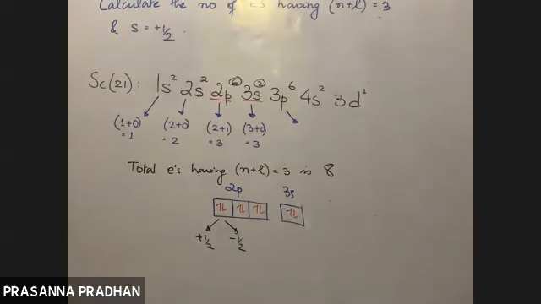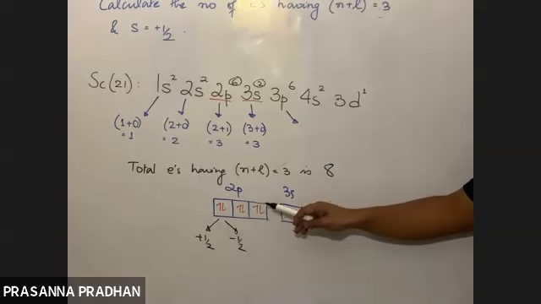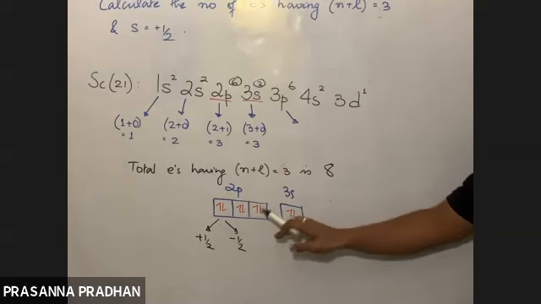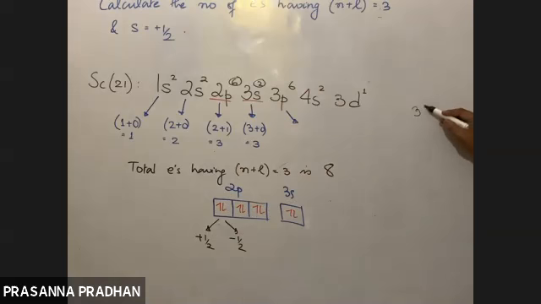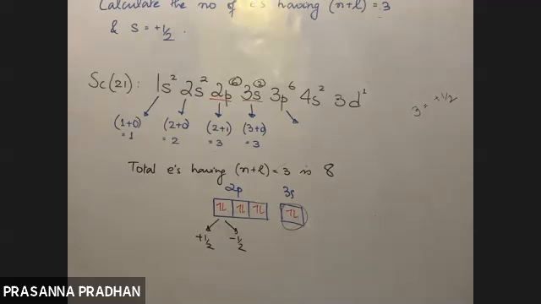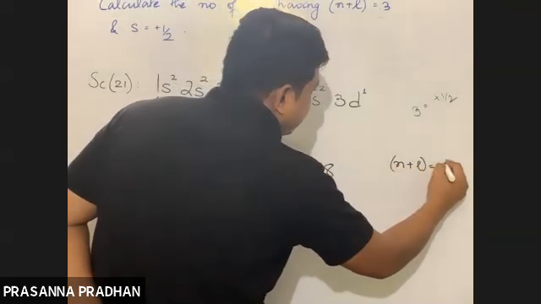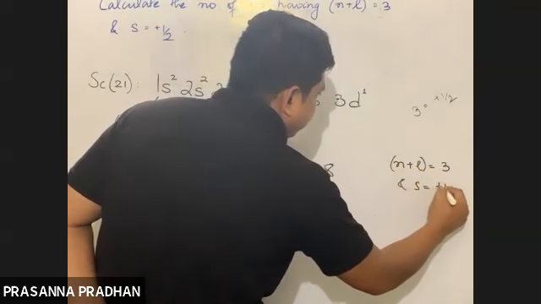Understood? Yes or no? Yes, sir. Okay, so here how many electrons out of 6? Half of them will have plus half, the other half will have minus half. That means out of 6, 3 will have a spin quantum number of plus half. And here out of 2, how many electrons will have a spin quantum number of plus half? 1. So total how many electrons will have n plus l equals 3 and s equals plus half?